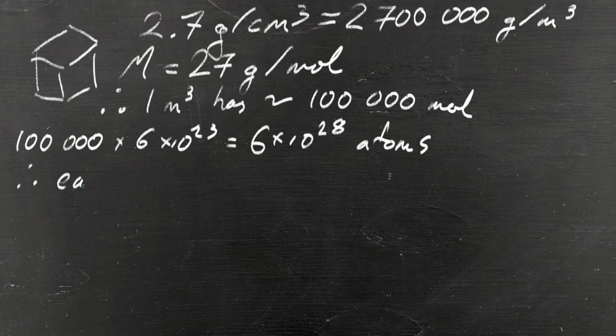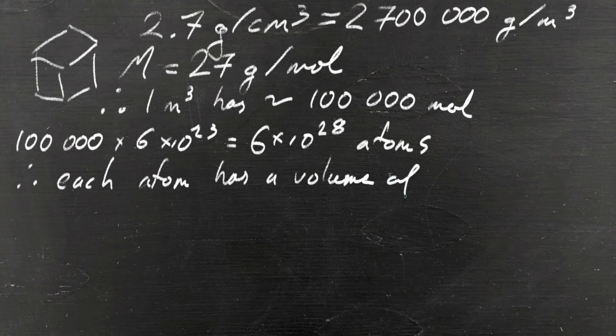We're assuming that each atom is a tiny little cube, so therefore each of these cubes must have a volume of 1.667 times 10 to the negative 29 cubic meters.